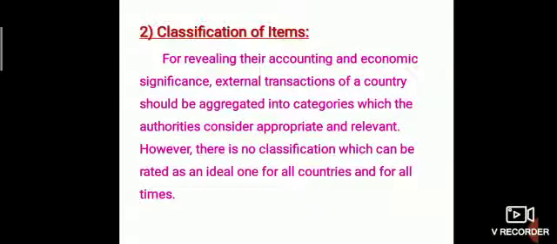Second limitation, classification of items. For revealing their accounting and economic significance, external transactions of a country should be aggregated into categories which the authorities consider appropriate and relevant. However, there is no classification which can be rated as ideal for all countries and for all times.